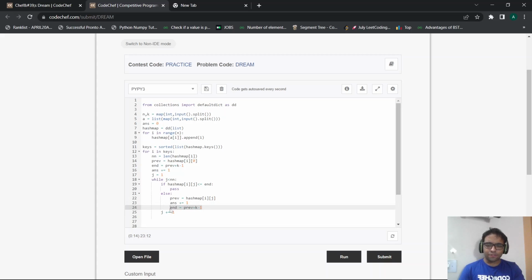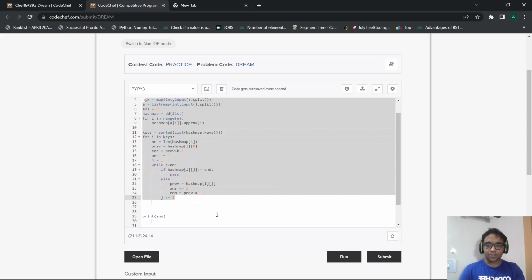So we are trying to do the following thing: every time we are picking the smallest value. Then for that particular value, we find the first occurrence of that particular value. Then we try to generate the maximum possible subsequence of length k, and we try to cover as many minimum elements as possible. Once we cover all those minimum elements, we switch on to the next element and again do the same thing for that particular element as well. So this is the entire operation that has been going through.